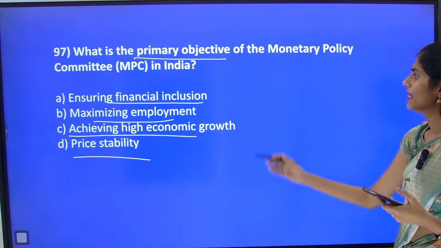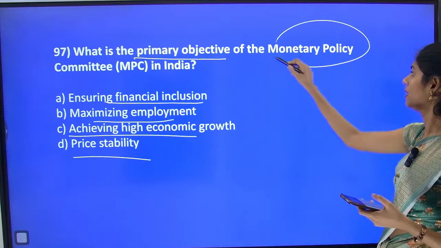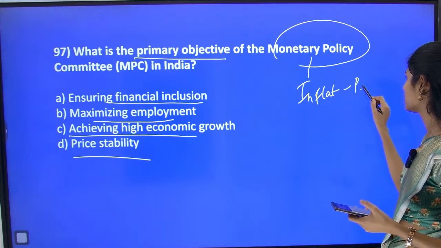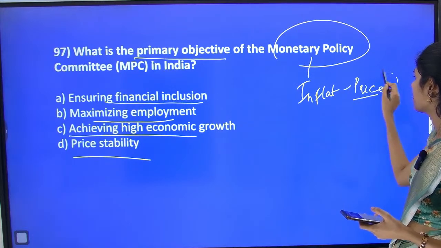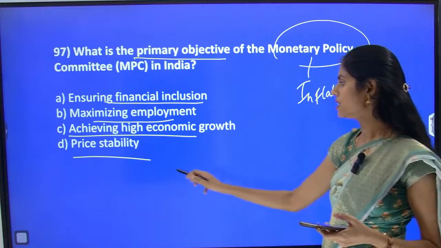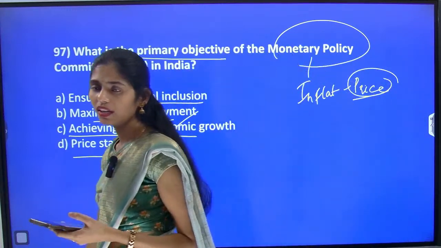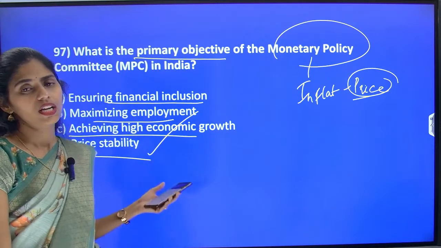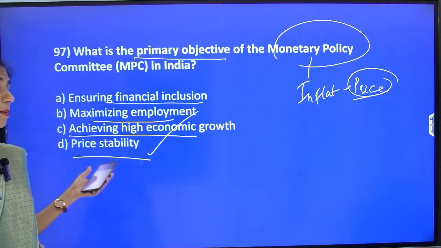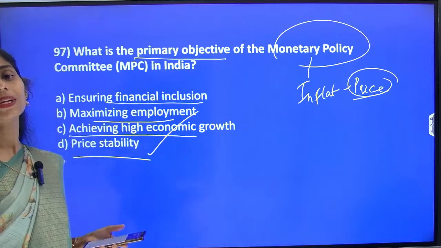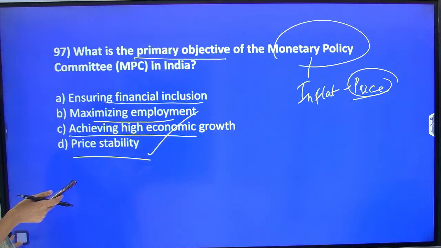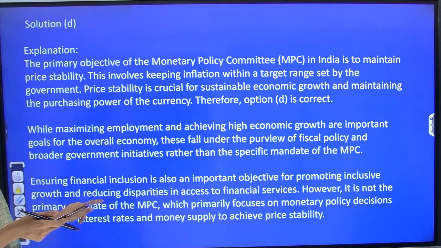So it is a very basic question. Monetary Policy Committee, it is to control inflation. Inflation is nothing but price, so we have to maintain stability of price in the market. So the correct answer is D. Students who gave an answer except D, please do correct. It is regarding inflation or price stability. You have to know the alternative meanings also. Okay, very good, Vikrant, Sujata. So answer is D. Price stability is the correct answer.